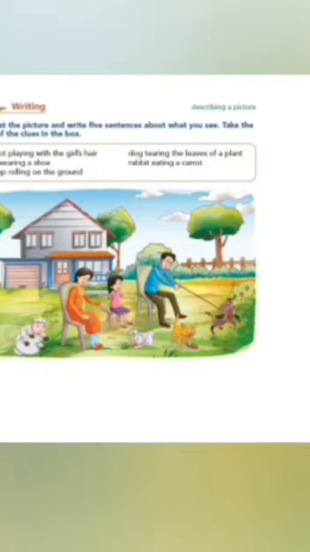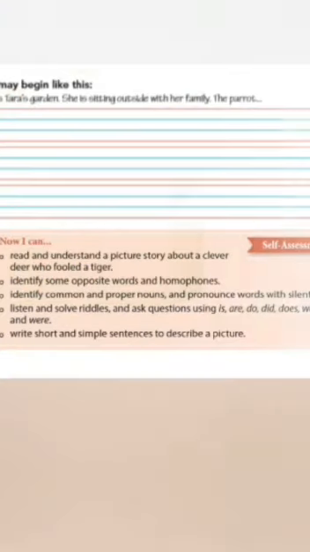First one they have given as, this is Tara's garden. She is sitting outside with her family. So from there you have to write the sentences by seeing the picture. What is the next one? The parrot is playing with the girl's hair.